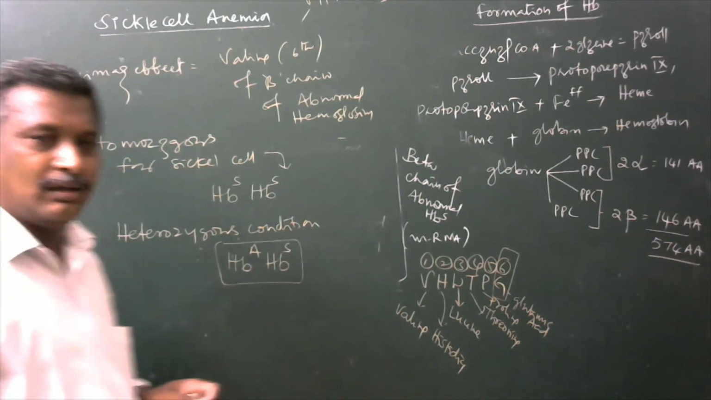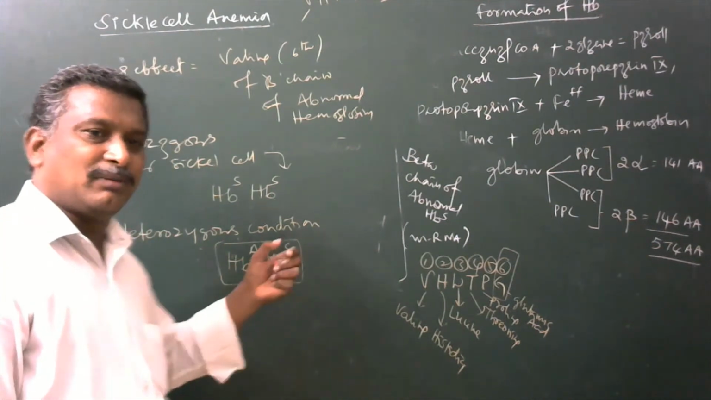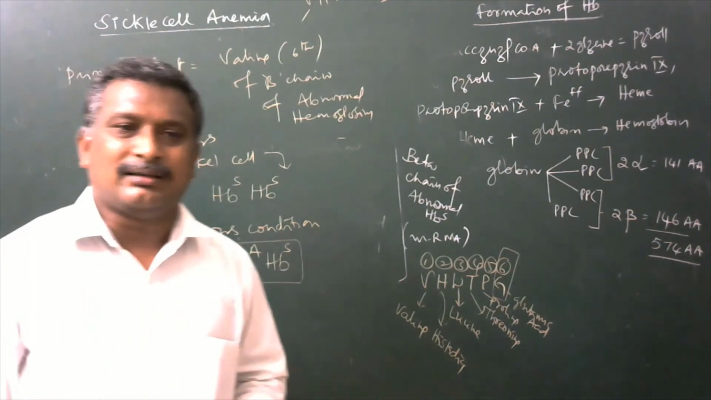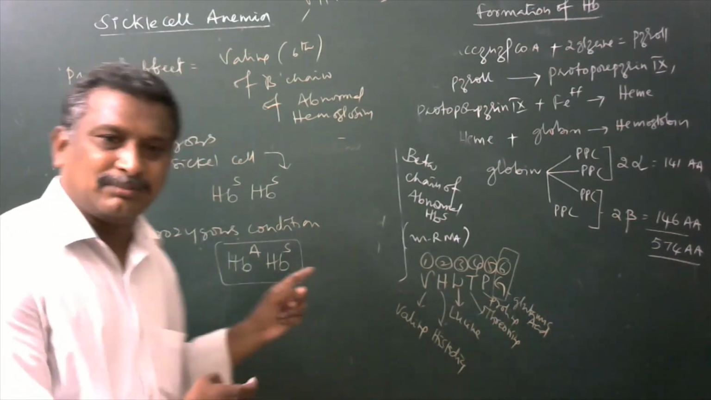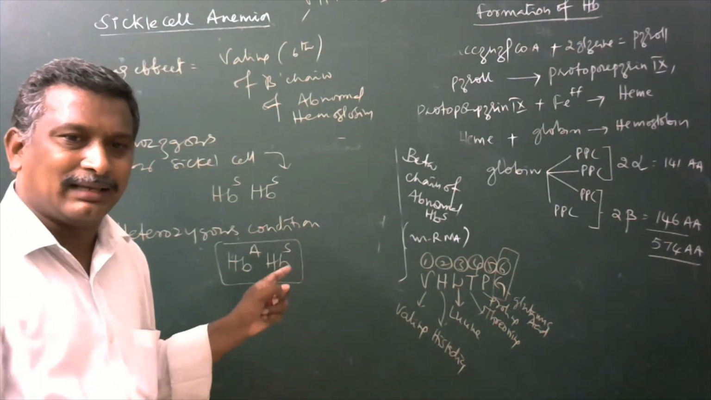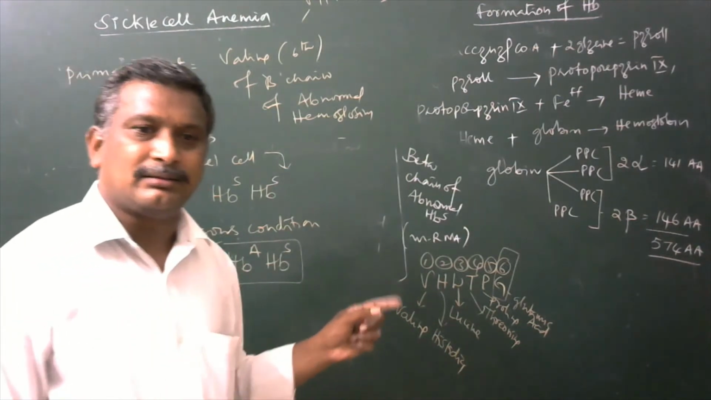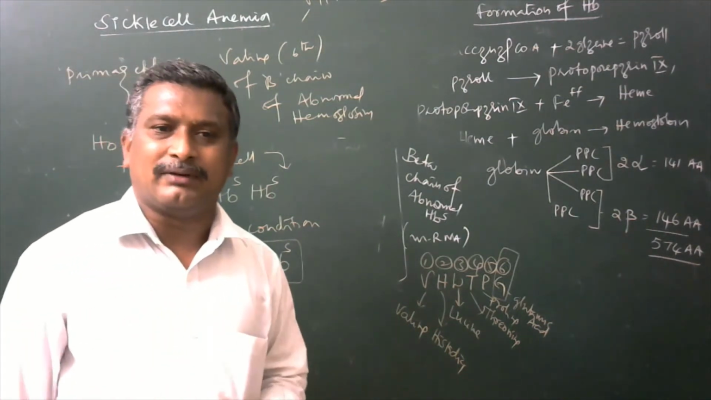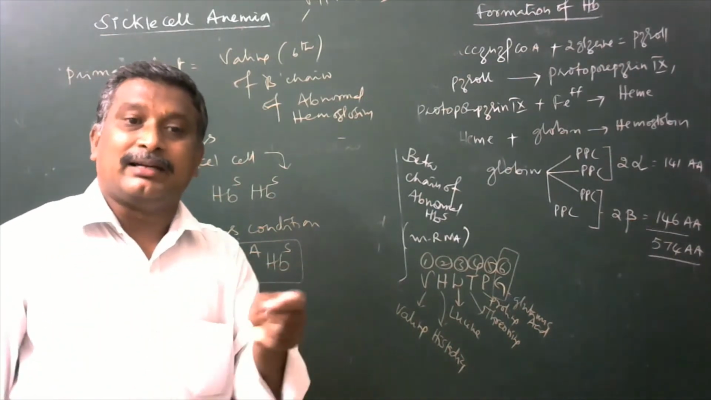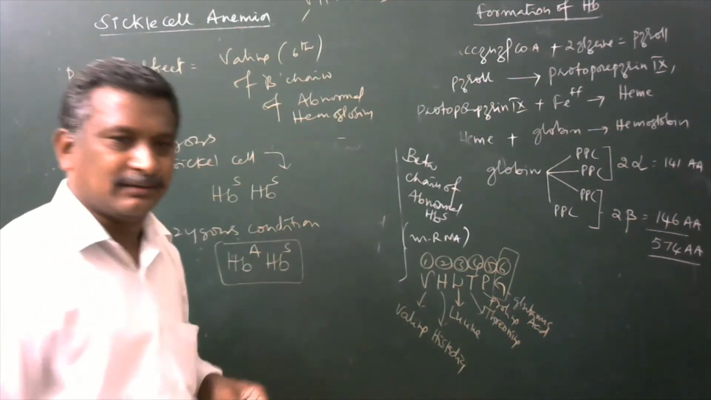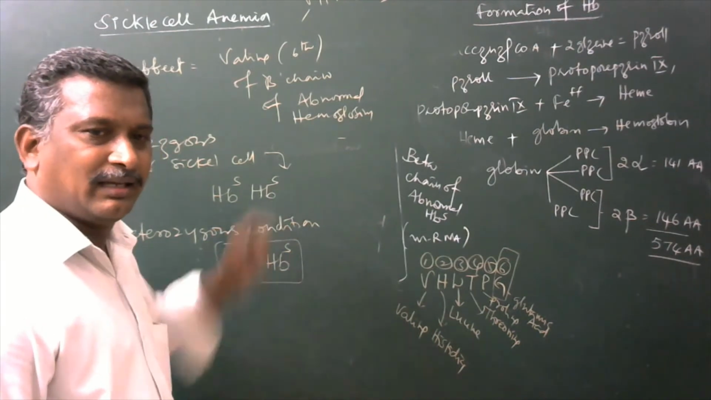And one more advantage for these people is that the malaria parasite cannot penetrate the plasma membrane of their RBCs immediately or easily. Hence, they mostly do not get malaria fever. That is said to be an advantage of the heterozygous condition for sickle cell anemia.